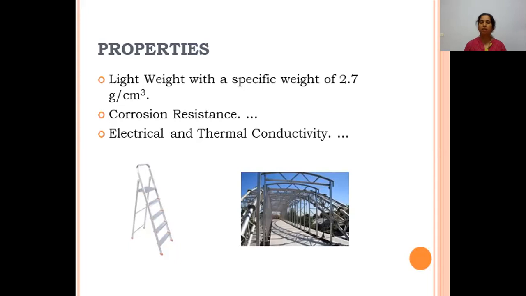Why? Because it does not consist of iron. Since it has high corrosion resistance, it is very effectively used in the exteriors of buildings. Aluminum is a good conductor of electricity, and it has good thermal conductivity also.